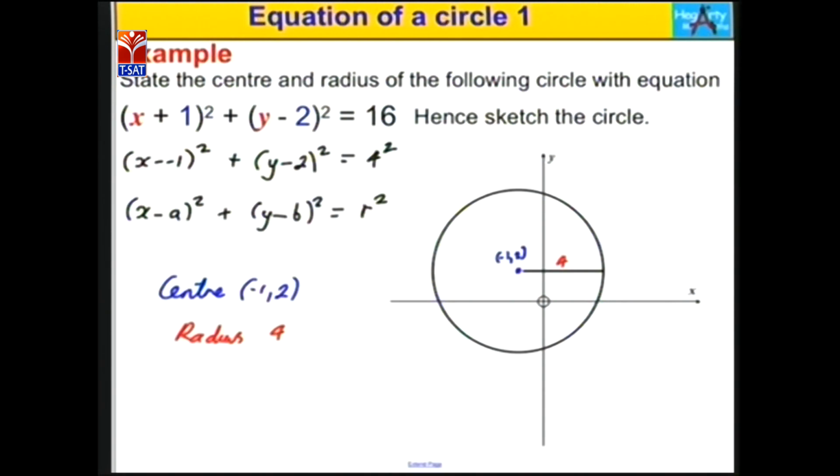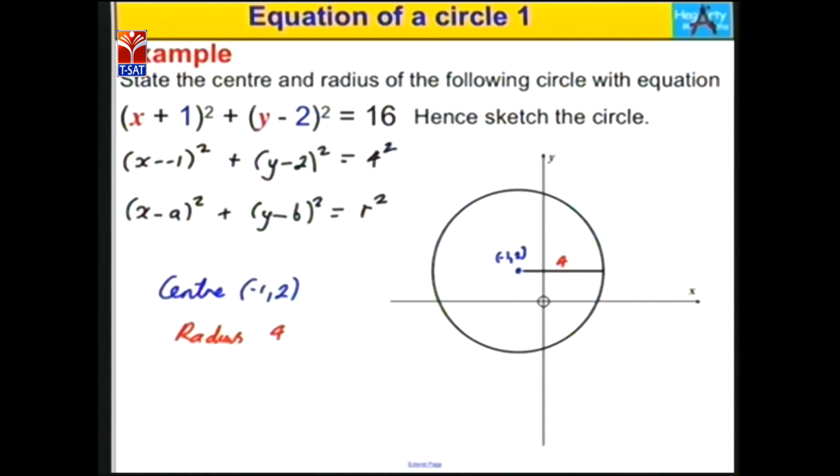So we know the standard form equation very well. What is that? Yes, (x − a)² + (y − b)² = r². By comparing with the standard form equation, we will get the radius and center of this circle.